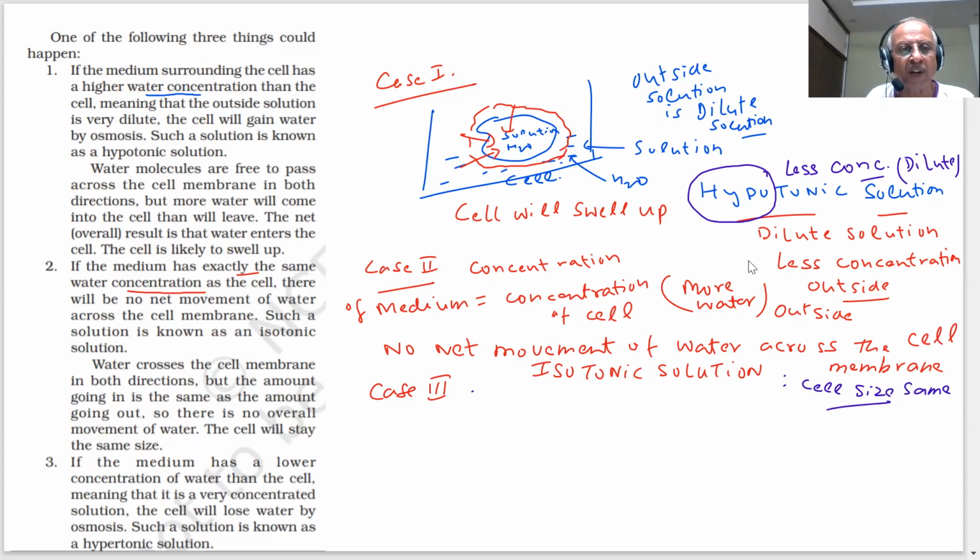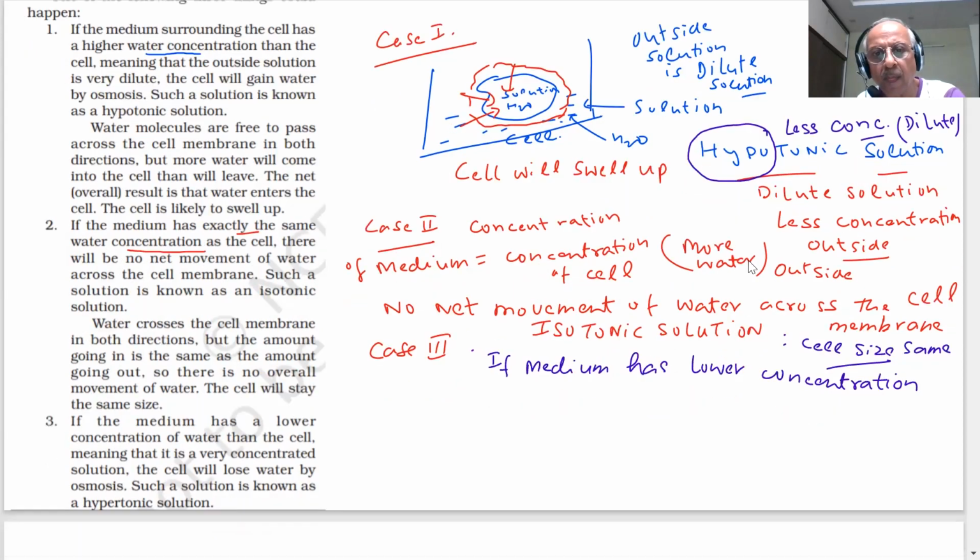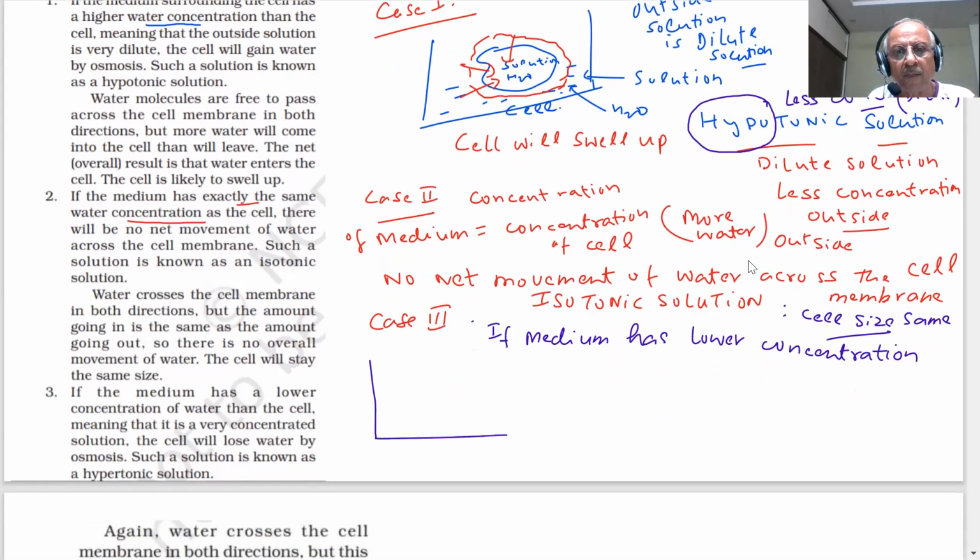Case 3, if the medium has lower concentration, students, what will happen now? What do you have here? This is our cell.